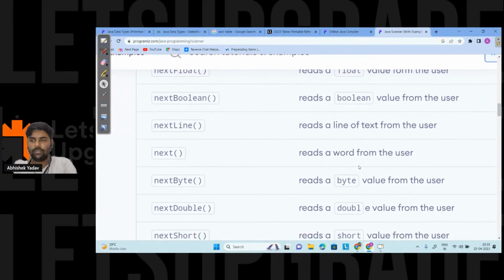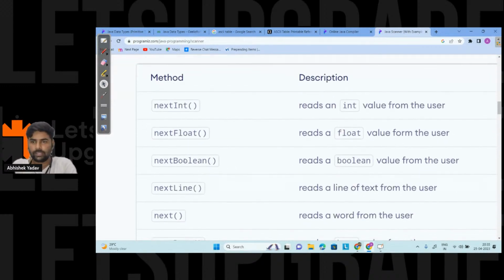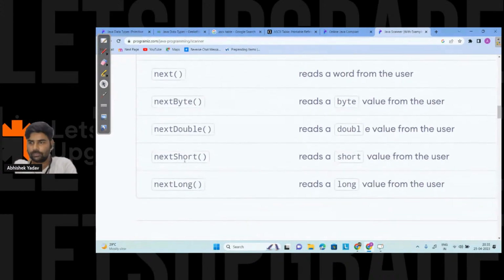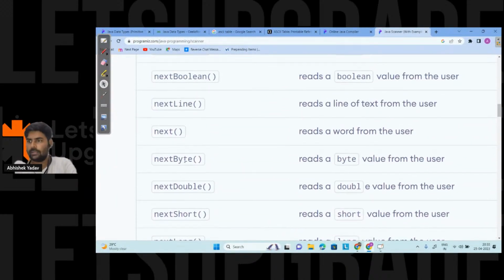To read a word from the user, you can use next, and here next int. So basically, you can use next to take input, to take a character.